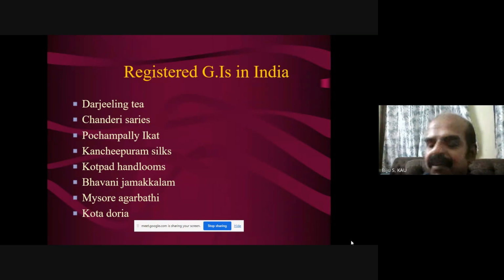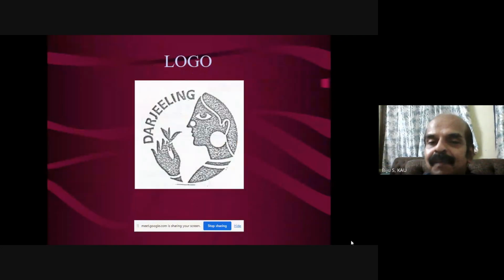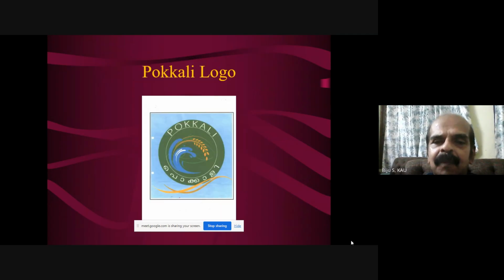India is full of GIs because it was once a leader. Then we can recapitulate again. This is the certificate which I have told about. This is how they issue certificates for that particular type of cultivation. Farmers get release and insurance of life. Then they will give a logo. Like the Pokkali rice, the logo was put. Farmers gave a logo and they accommodated it.